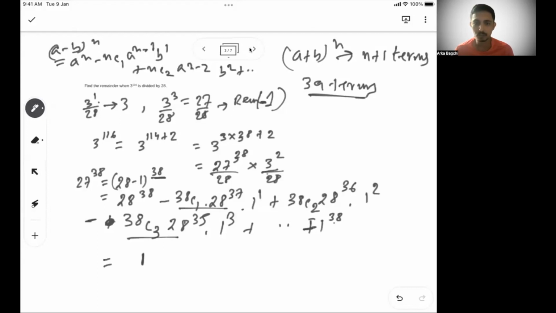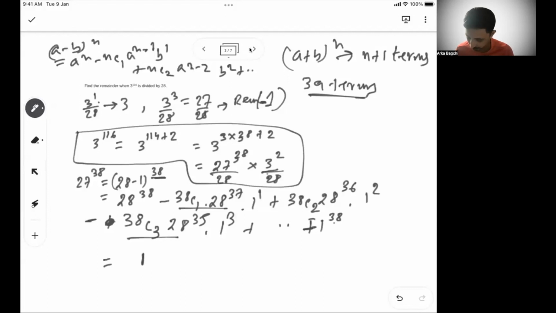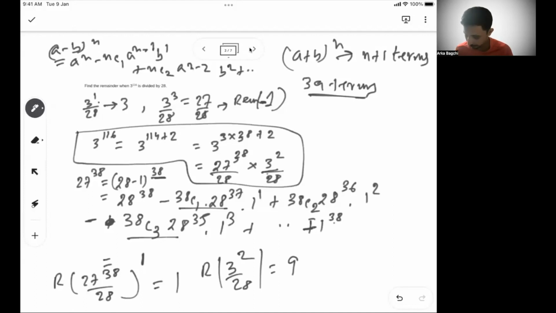Okay. So now coming back to this part, the remainder of 27 to the power 38 divided by 28 is nothing but 1. Now you have the remainder as 1. Now, what is 3 square? The remainder of 3 square divided by 28 is 9. So 1 into 9 divided by 28, you get 9 as a remainder. So your final remainder is 9.